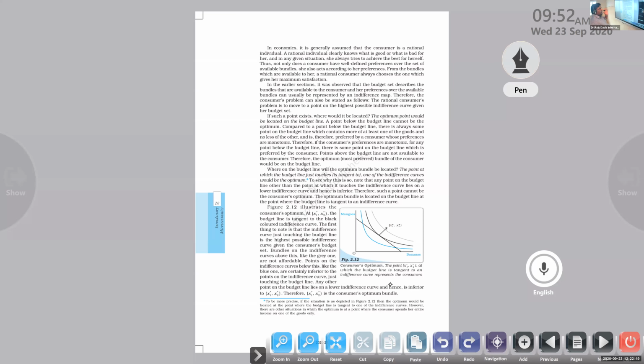So listen carefully for the next class. Today's class, leave it, no problem. But for the next day's class, you should understand all these things thoroughly and properly. You should learn all those things. What is an indifference curve? What is a budget line? What is marginal utility?